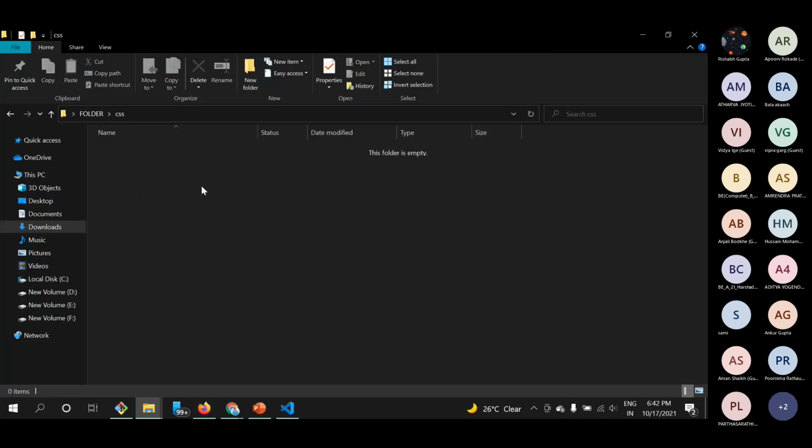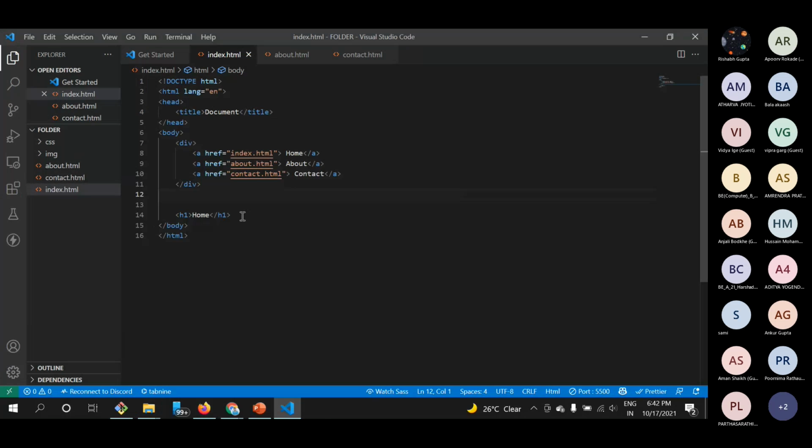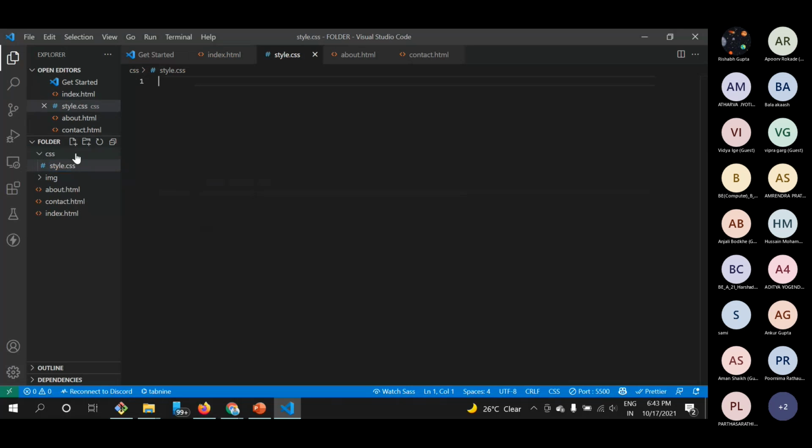You can use anything. So we have CSS here, and we will create a CSS file here. This can be anything like style.css, anything you want to name. We have created a style.css. Now we want to embed it here.